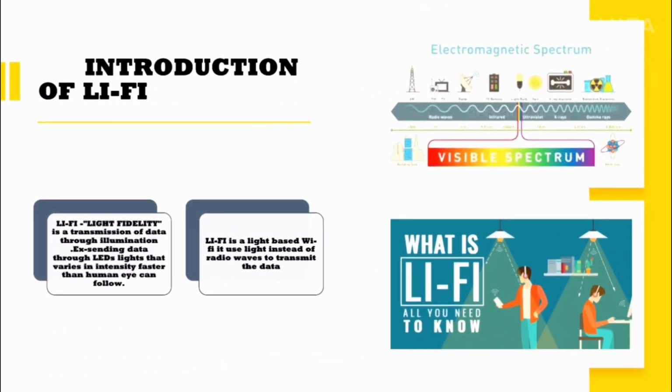It is a wireless network technology, wireless communication using light to transfer data and position between devices. Light waves transfer data faster than radio waves, and an LED varies its intensity faster. Light waves are used instead of radio waves to transfer data faster.